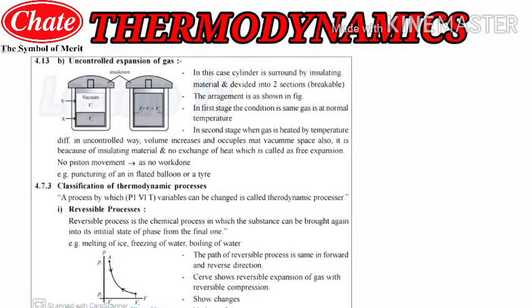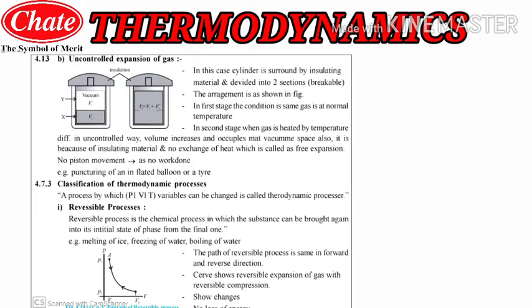So students, this is the diagram of the previous part that we learned in the previous lecture. The topic was the uncontrolled expansion of gas. In this, there was a cylinder totally insulated by insulating material, in which gas was enclosed, and there were two sections, section X and section Y. The two sections were separated by a thin breakable partition; in section 1 the gas was enclosed in the cylinder, and the other section was empty for the gas to expand.